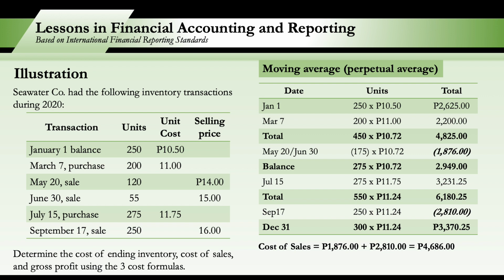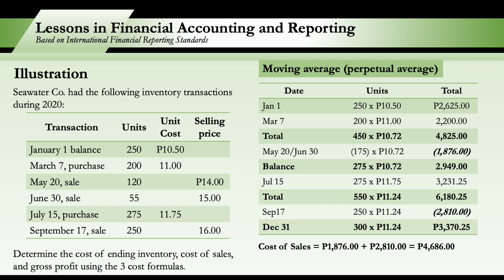Class, always remember this one ha. In the moving average table, the amount which will be used in the computation for the sold units is not the selling price but the new unit cost. Kasi ang pinag-uusapan natin dito is the cost of goods sold or the cost of sales.